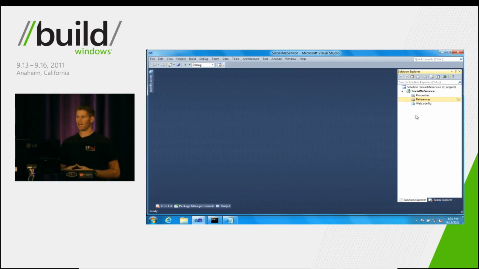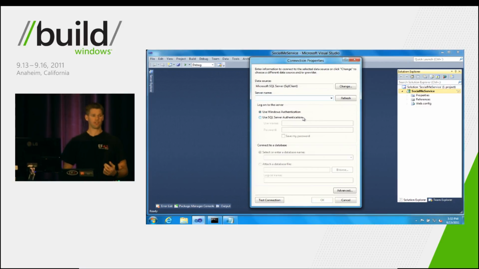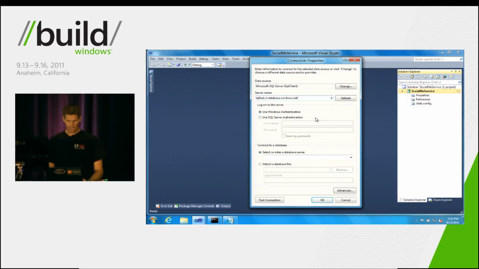And to help us do that, we're going to show you something we call the Entity Framework Code First Power Tools. And you can get these off the Visual Studio Extension Gallery today. And what you can do is you can right-click on your project, and it gives you this Entity Framework menu. And you can reverse engineer code first from an existing database. So if you paste in your SQL Azure server name and then type in your credentials, it will let you select the database that's up there. I'm going to pick the database called Social and click OK.